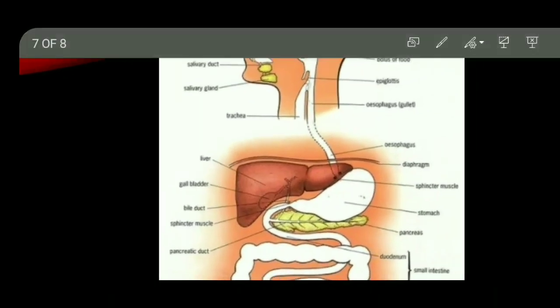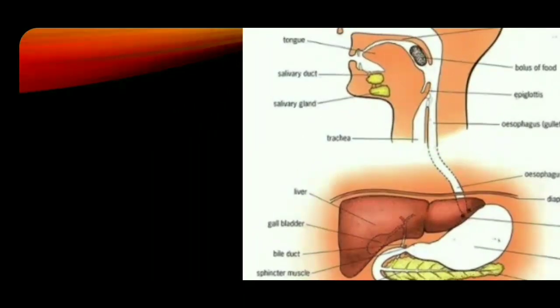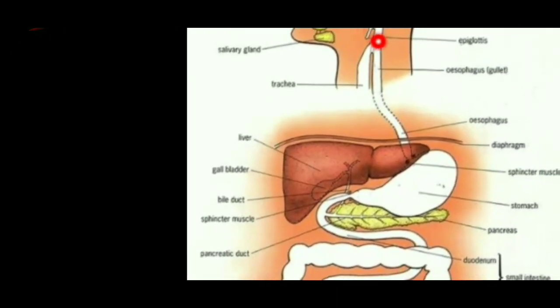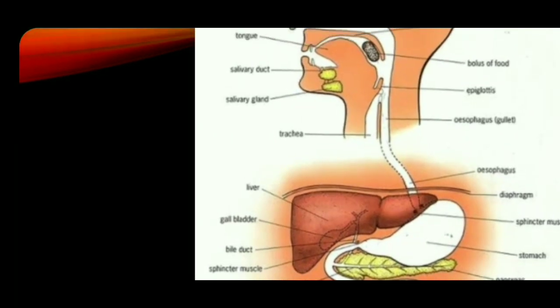Now the esophagus. The esophagus or food pipe is a muscular membranous canal. It is about 22 centimeters in length. This esophagus conducts food from the pharynx to the stomach by peristalsis. Peristalsis means the food is passed through the esophagus in a wave-like movement. That wave-like movement is produced by the rhythmic contraction and relaxation of the muscular walls of the alimentary canal. So, the passing of food in a wave-like movement through the esophagus is called peristalsis.